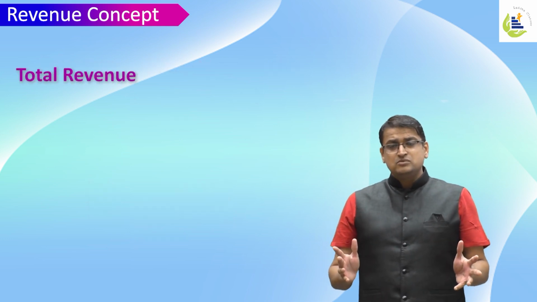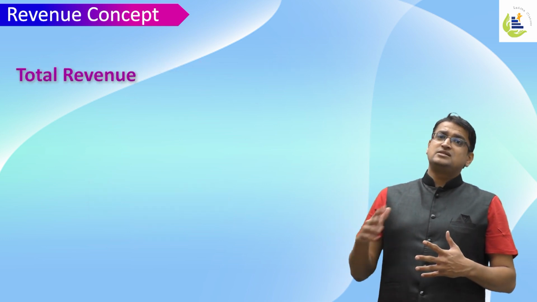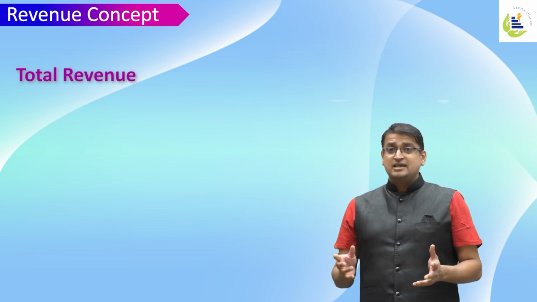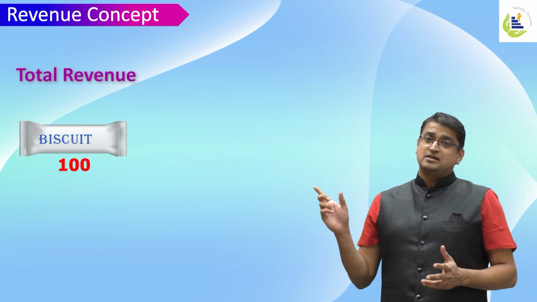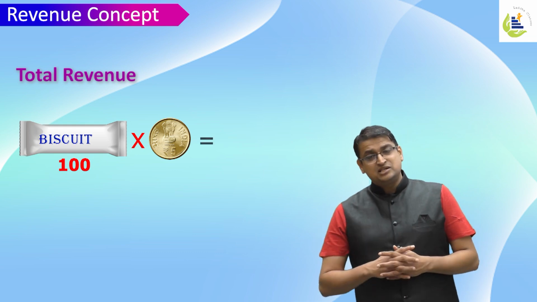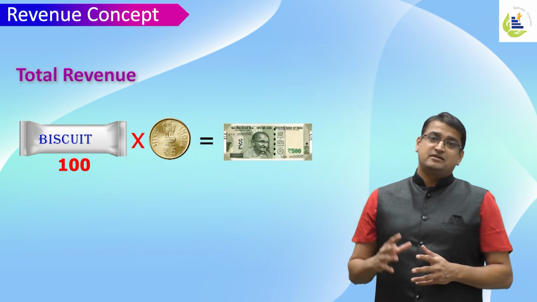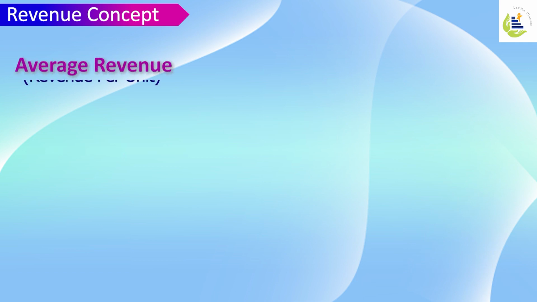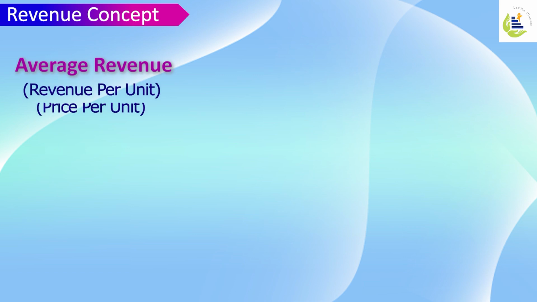So what is total revenue? It's the total amount received by selling all the quantities of a commodity. In this case, when I sell 100 packets at ₹5 per biscuit pack, my total revenue is ₹500. Automatically, what is my average revenue then? Average revenue, as the name suggests, is revenue per unit. In different terms, it is price per unit also.